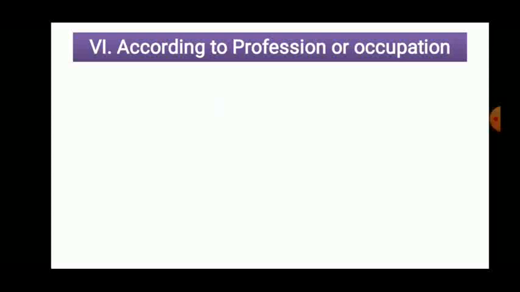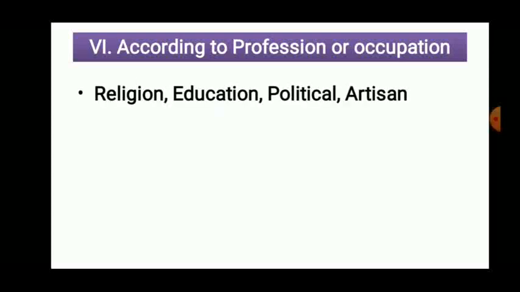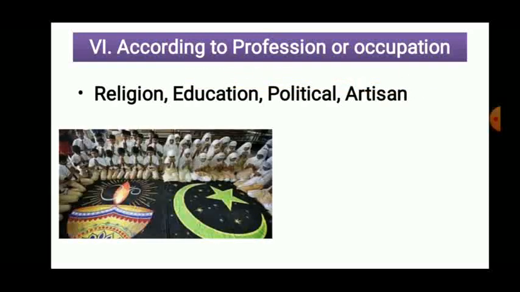Okay. Now the next classification is according to profession or occupation. Basically, which kind of profession you possess, you follow. Whether you do religious activity, educational work, political work, or artisan work. Artisan means the twelve balutedars: carpenter, blacksmith, cobbler, barber, potter. According to which kind of task you perform, the group is formed.